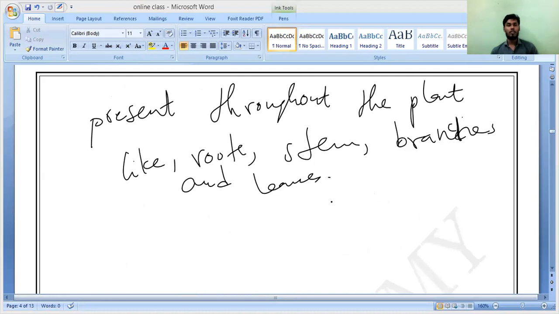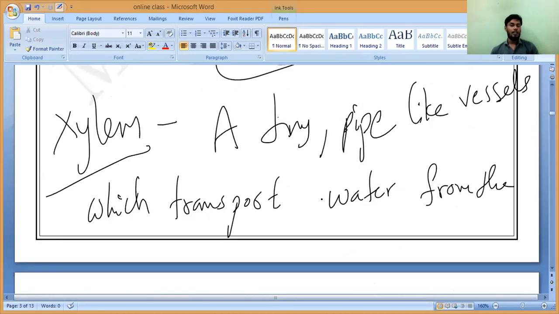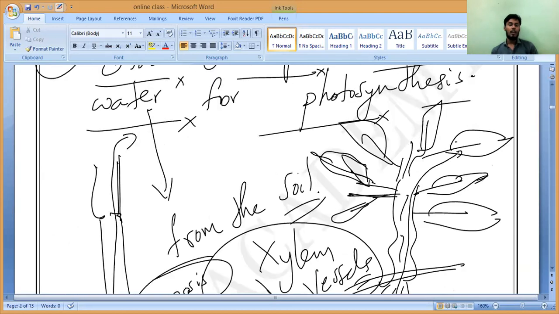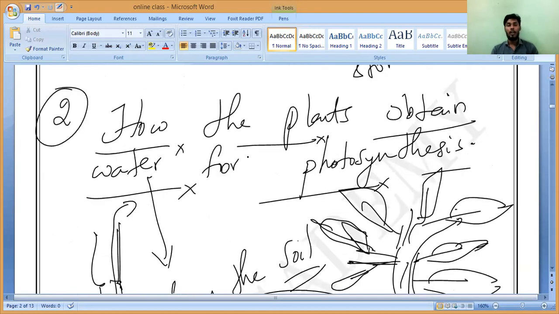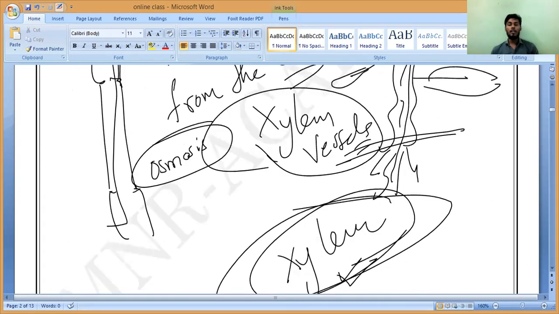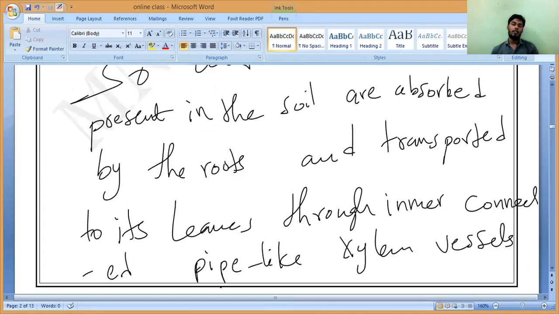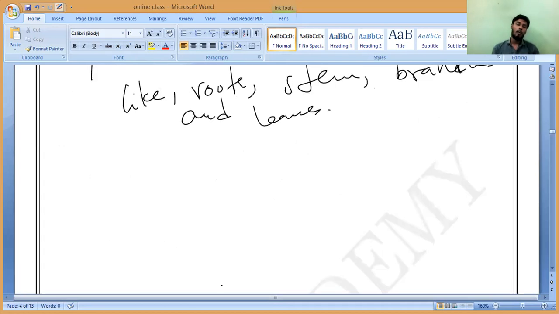Till now we have studied how the plants obtain carbon dioxide and how the plants obtain water. Now, chlorophyll is already present inside. So what is the role of chlorophyll in photosynthesis?